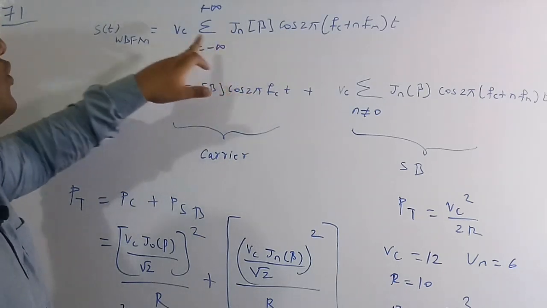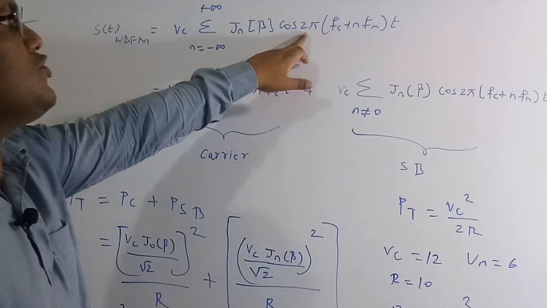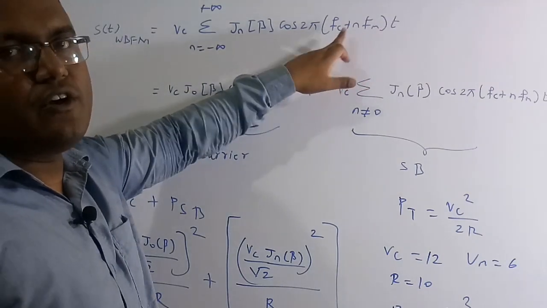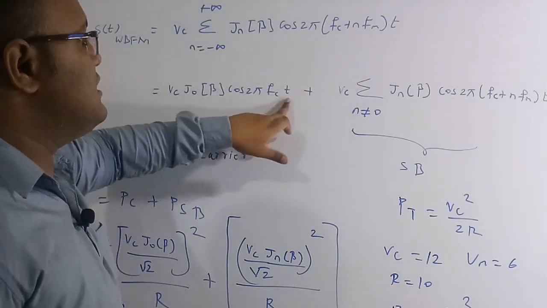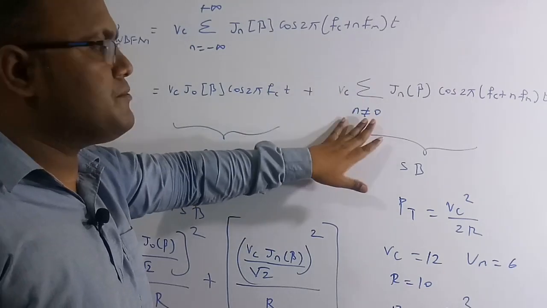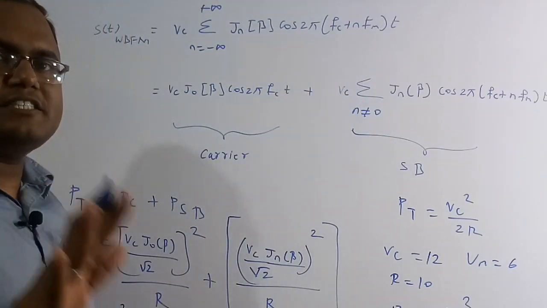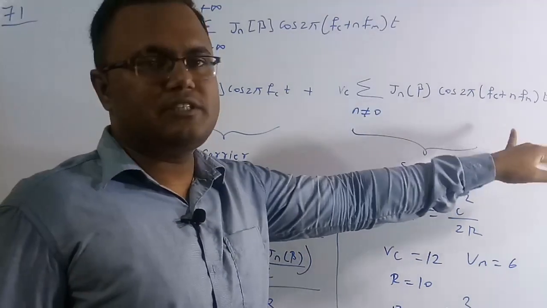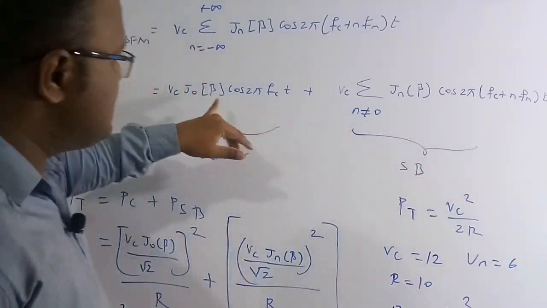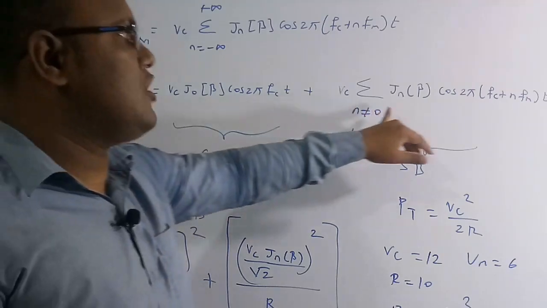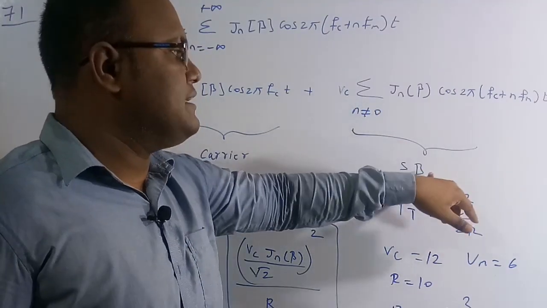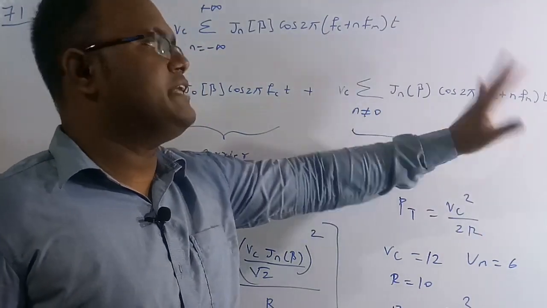When n is equal to 0, we have Vc into J0 of beta cos 2 pi Fc t, as only Fc is present. Plus Vc into the summation of everything except n equal to 0, the remaining terms. This is called the carrier signal, and all these sigma terms are called the sideband signals.